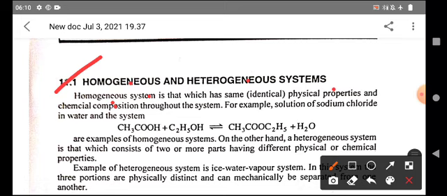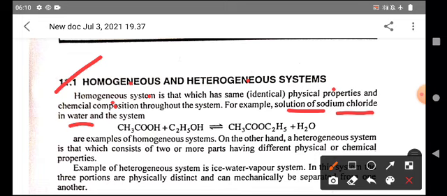For example, a solution of sodium chloride in water. When sodium chloride is added to water, it is completely mixed in that water. So it is a homogeneous system.